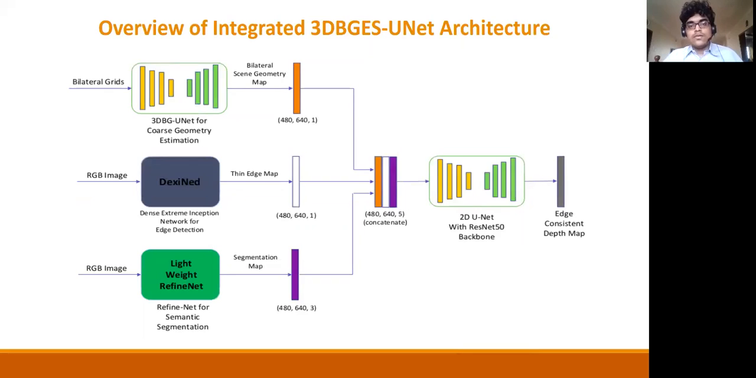This is the overview of the 3D BGES UNet architecture, which combines the three sources which I was talking about. It concatenates these three sources, which are crucial to obtain a sharp edge consistent depth map.